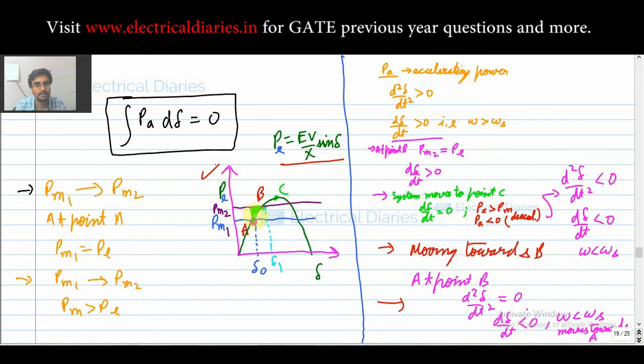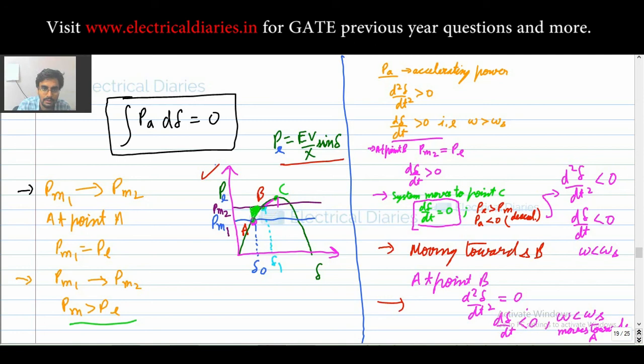This is your accelerating power. Why? Because your PM increased from PM1 to PM2, and thus your PM becomes greater than P. So this is your accelerating power. So this power should be equal to this power, up to the point at which your d delta by dt becomes equal to 0. So at point C this happens.